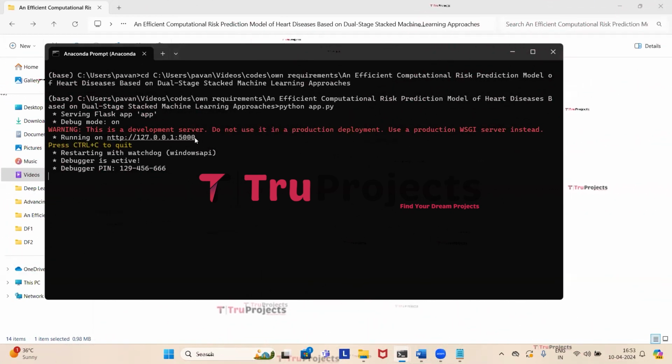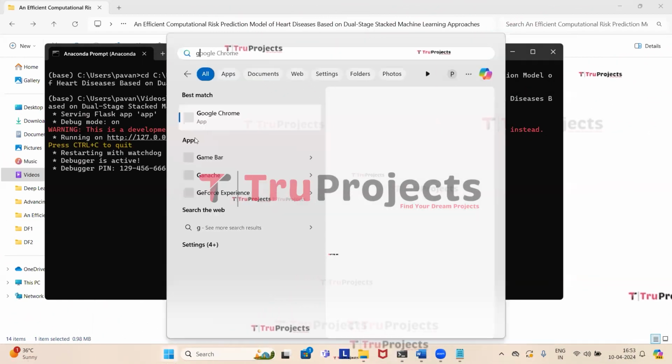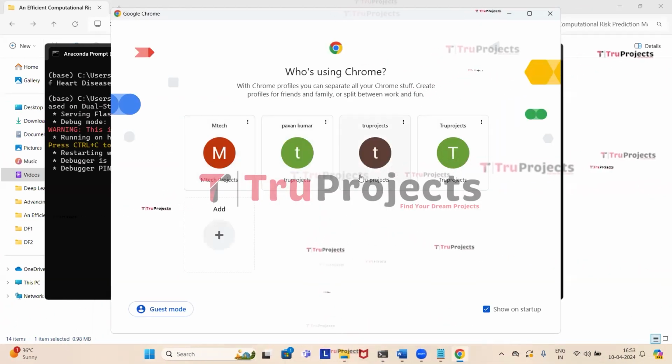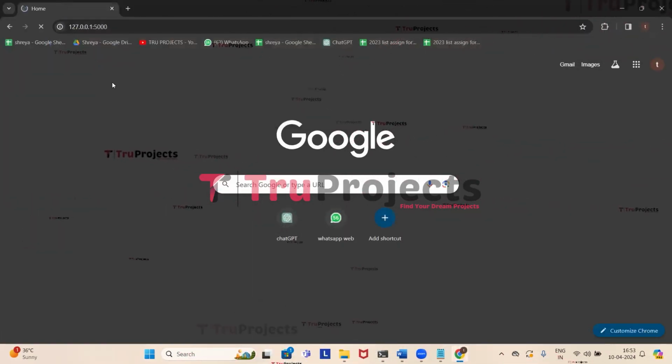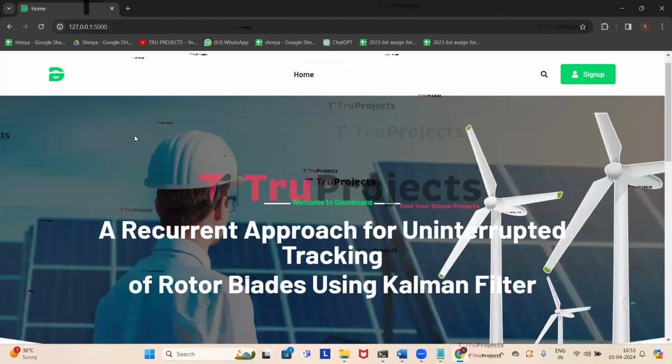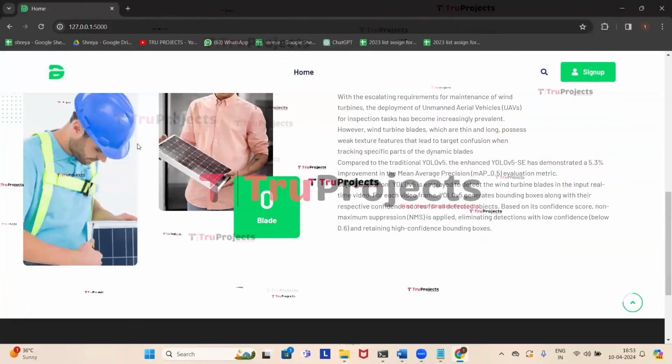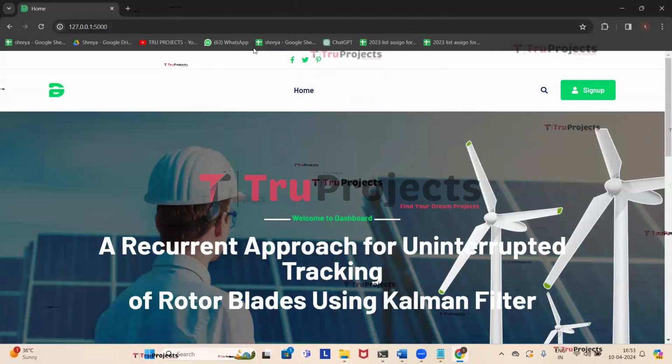So I'm copying the link. I prefer Google Chrome, so I will paste it in that. Here we need to paste the link and then click on enter. This is the web page of the project, which is displayed in the browser.